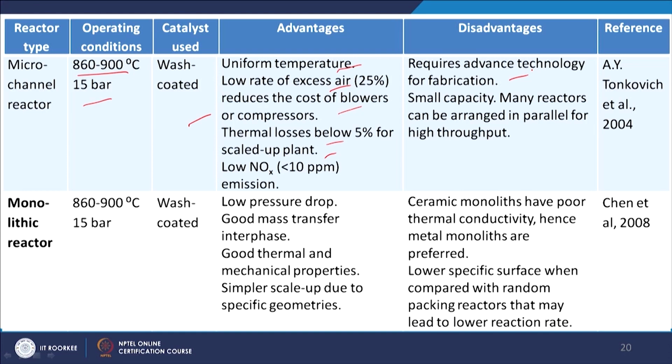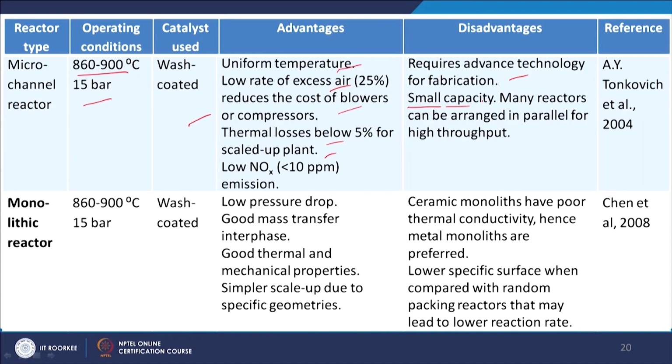This technology is not very matured; some plants have come up, but it is still in the development stage and has small capacity, though many reactors can be arranged in parallel for high throughput. The monolithic reactor has similar operating conditions and the same type of catalyst. It also has low pressure drop, good mass transfer interface, good thermal and mechanical properties, and simpler scale up due to specific geometries.